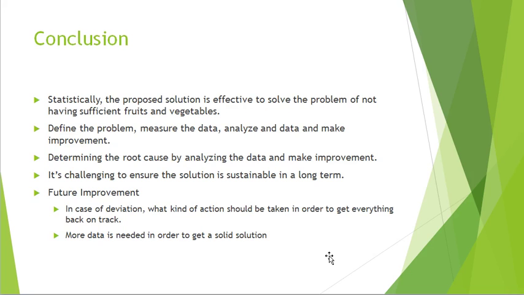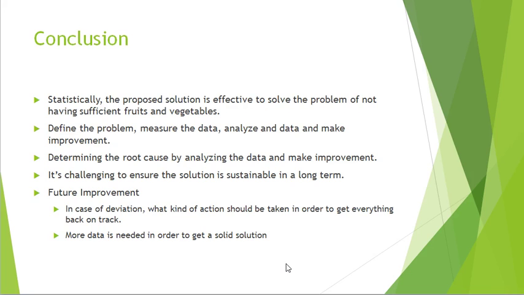So in this whole project, we were using the Six Sigma method, which has guided us step by step from defining the problem to coming out with a solution. So in the early phase of the project, we defined the problem, which is not eating enough fruits and vegetables, and we set the goal, and then we measured the data to track my daily diet to see what my eating pattern is, and to see the reasons why I did not eat enough fruits and vegetables.